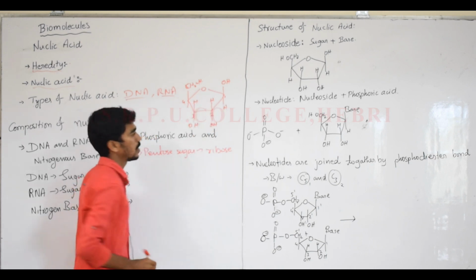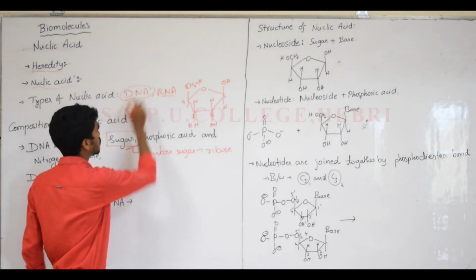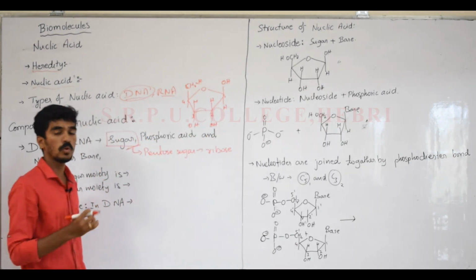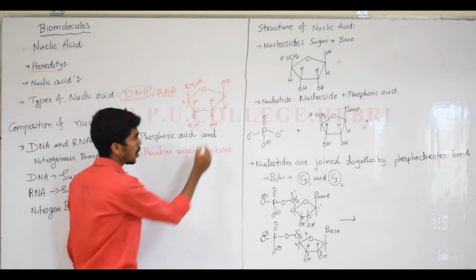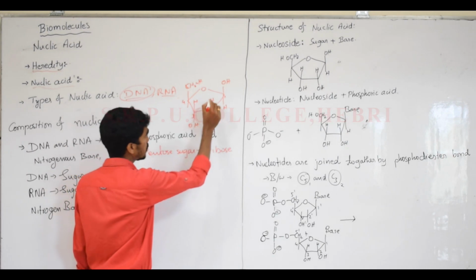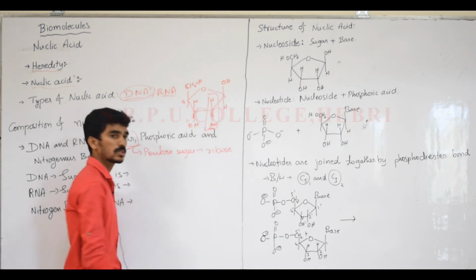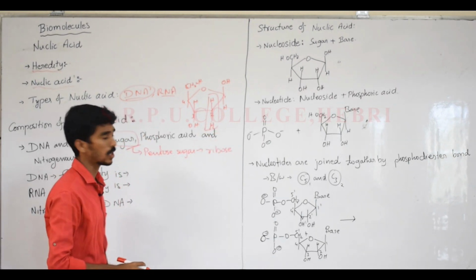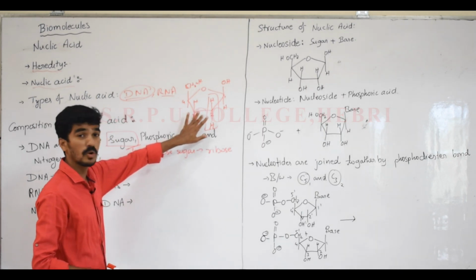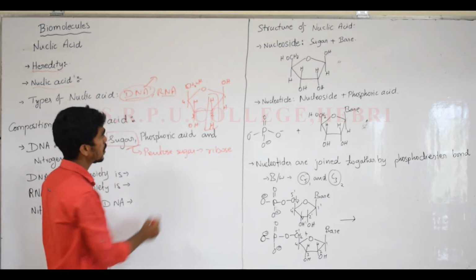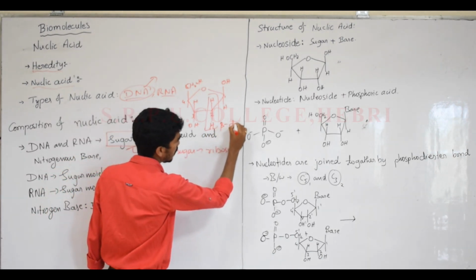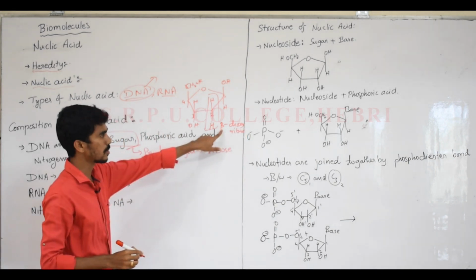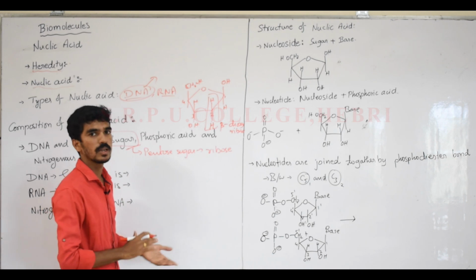Now here DNA refers to deoxyribonucleic acid. Ribose sugar is present, but one of the oxygens is missing. Which oxygen is missing? The second carbon oxygen is missing. Instead of OH, you should write hydrogen. Now this is the sugar moiety present in DNA, that is beta deoxyribose. This is about beta deoxy. D means less.